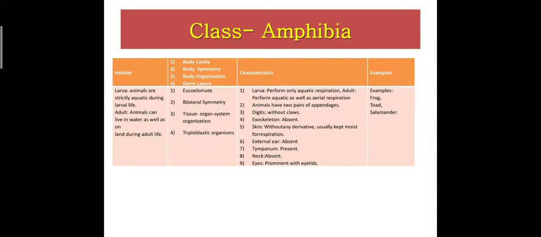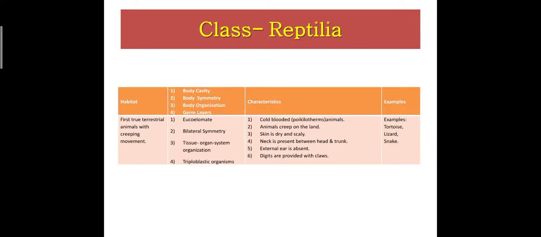The animals have two pairs of appendages. The digits are without claws. Exoskeleton is absent. The skin is without any derivatives, usually kept moist for respiration. The external ear is absent, but tympanum is present. Neck is absent, but eyes are prominent with eyelids. Examples: frog, toad, salamander. Next, class Reptilia.